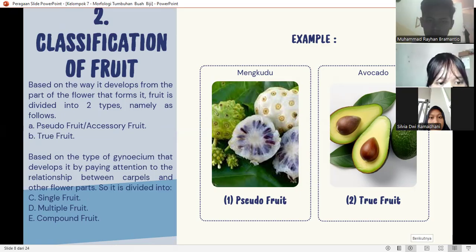Based on the type of gynoecium that develops, by paying attention to the relationship between carpels and other flower parts, it is divided into single fruit, multiple fruit, and compound fruit. This part will be explained by my friends. I return it to the moderator.